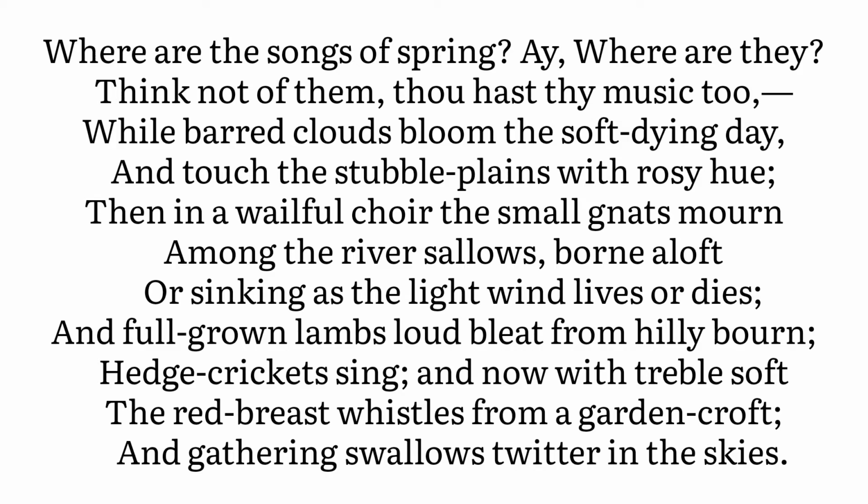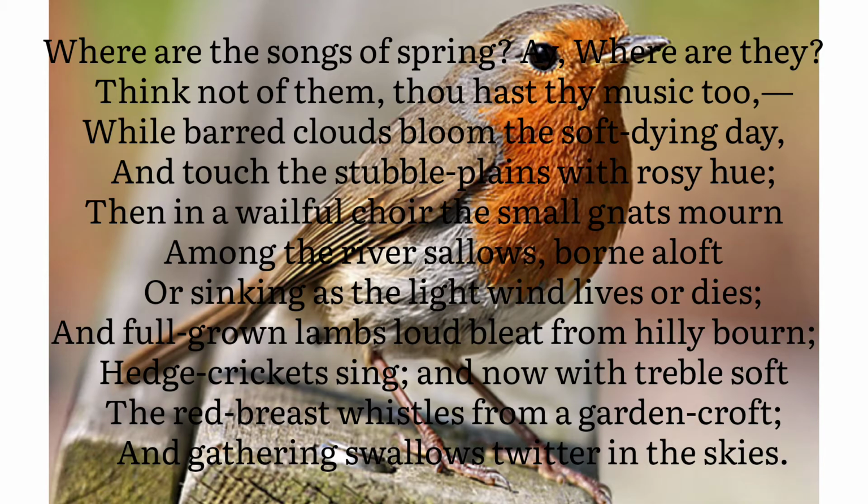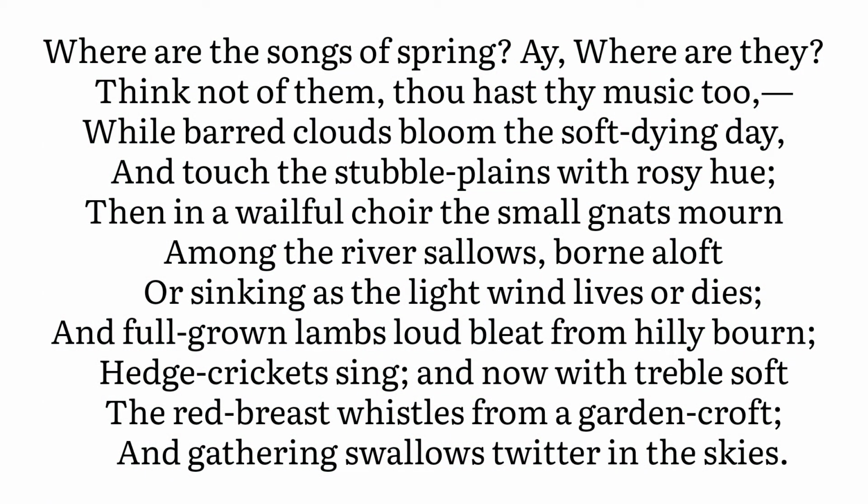And now with treble soft the redbreast whistles from a garden croft. Treble soft means soft sound. The redbreast is a bird, robin redbreast. Garden croft means the fence of the gardens. So the robin redbreast is whistling from the garden croft, and this sound is very soft. Next line, and gathering swallows twitter in the skies. The swallows are gathering because it is autumn, now winter will come. So they are gathering in the skies, they are ready to migrate to the warm regions. So in this way the poem comes to an end.